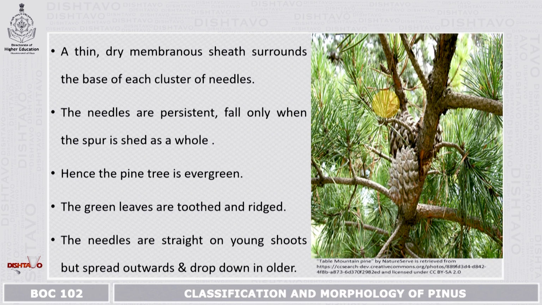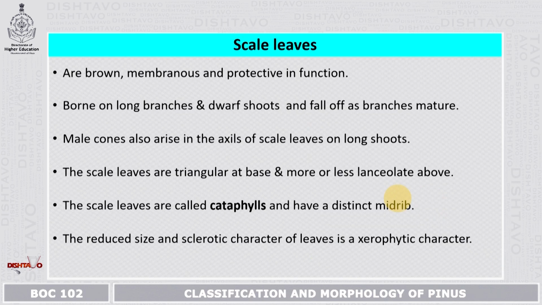The green leaves are toothed and ridged. The needles are straight on young shoots but spread outwards and drop down in the older ones. Here you can see in the picture, the needles are straight at some places and they are drooping downwards in the older ones. The scaly leaves are brown, membranous and protective in function.